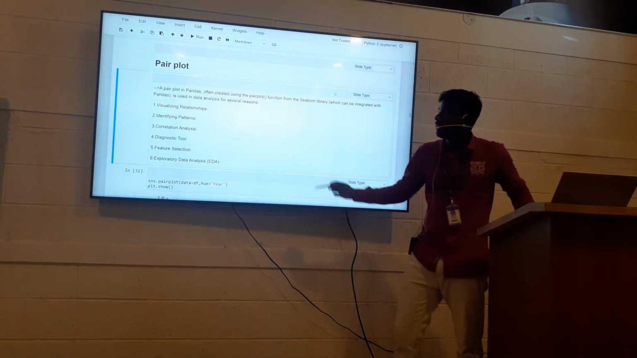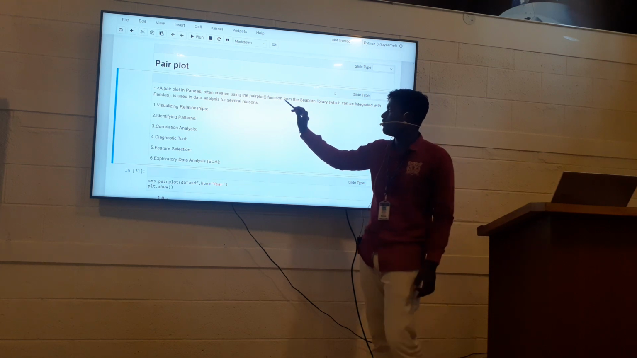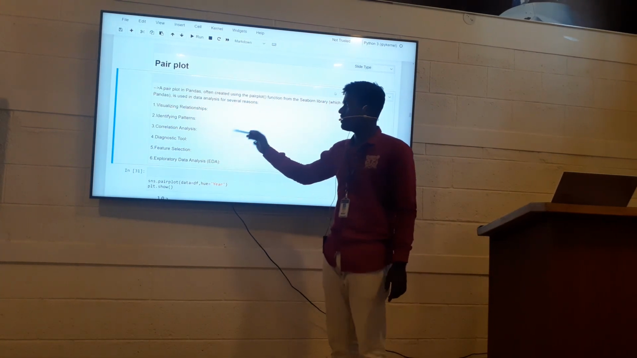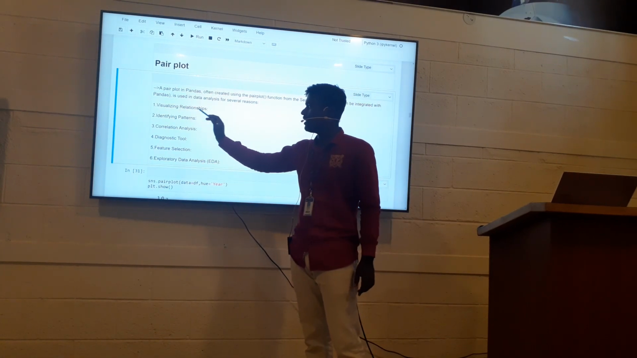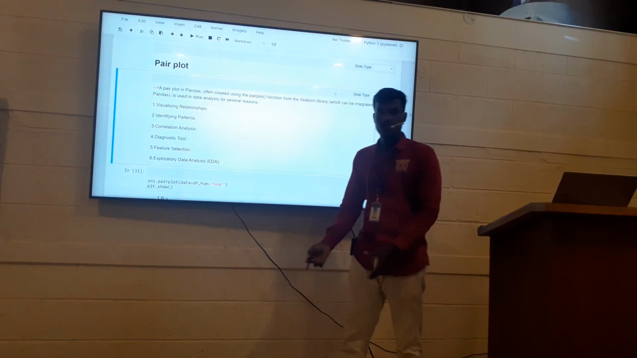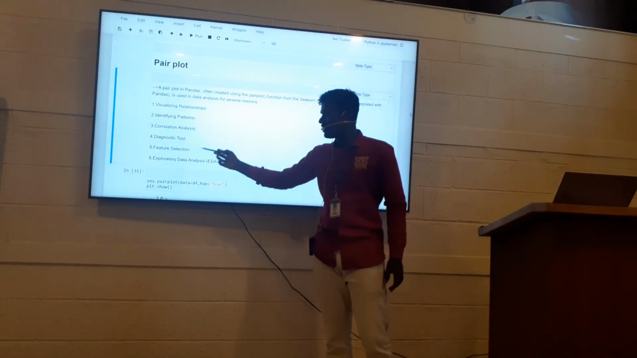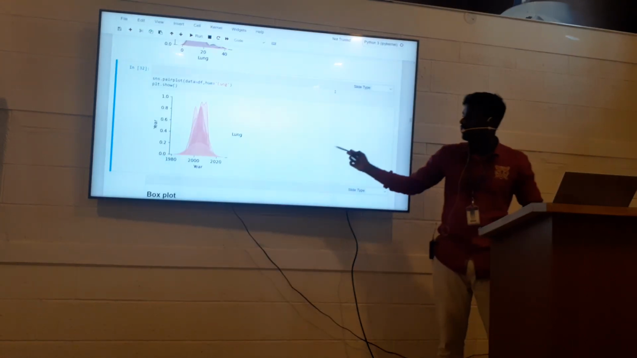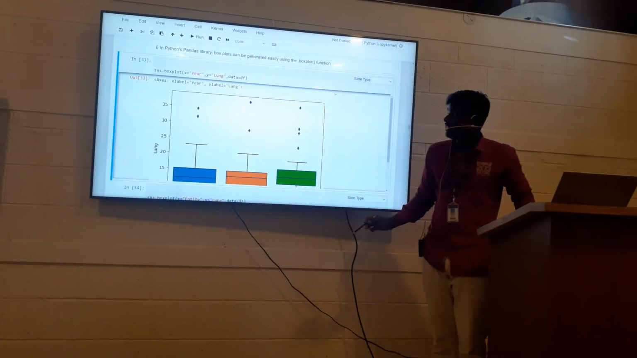A pair plot in Pandas is created using the pairplot function from the Seaborn library, and it is also used for several reasons: visualizing relationships, identifying patterns, correlation analysis, diagnostic tools, feature selection, and exploratory data analysis. Here is the pair plot graph.